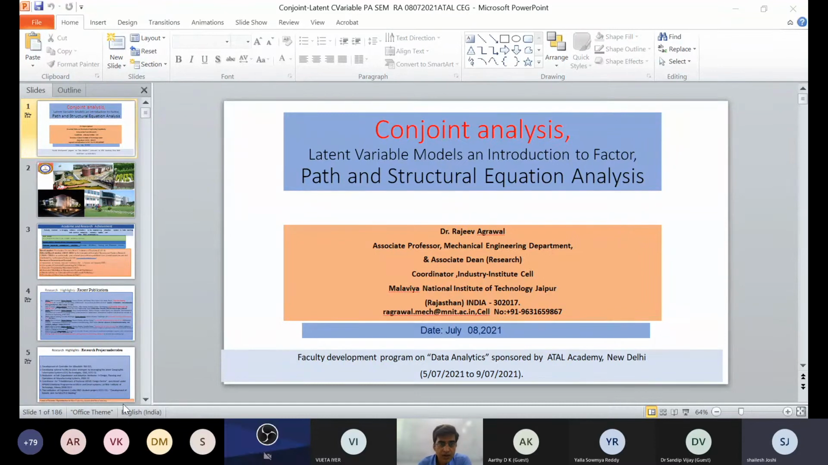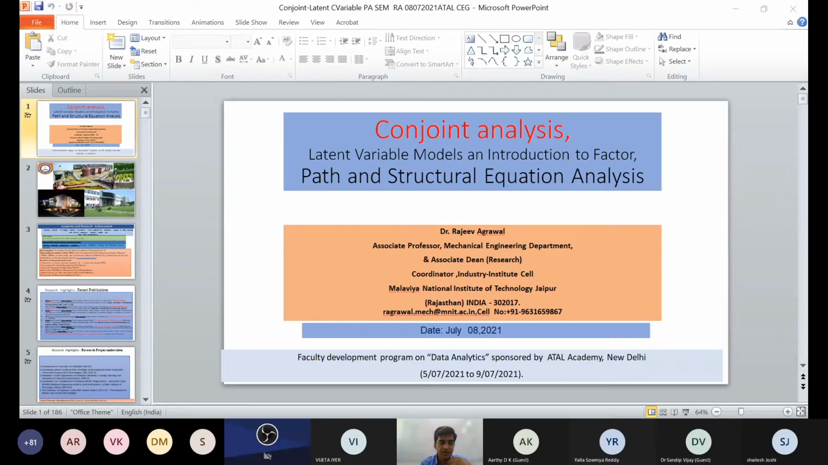Yes, sir. So first, I am just reminding you, I am from MNIT Jaipur and I have more than 20 years of research and work history, and I am a board member, editorial board member, and reviewer of many journals. These are my recent publications, mostly in Industry 4.0, machine learning, and data analytics.